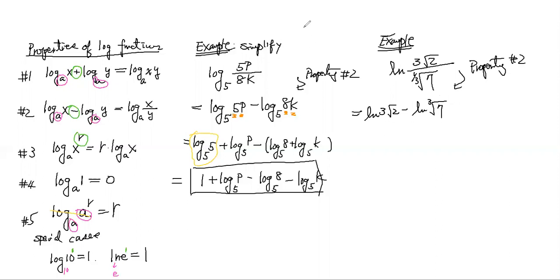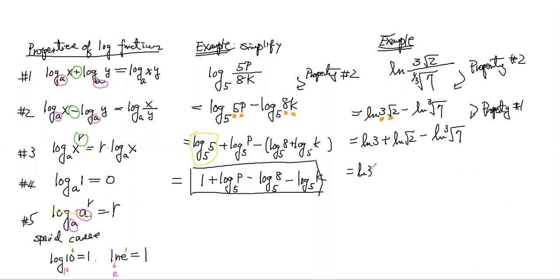Oh, now you see something special here. You say, hey, this is multiplication. Okay, so I use property number 1. So this is natural log 3 plus the natural log square roots of the 2 minus natural log 7 to the cube, right? So I use property number 1 here to separate the multiplication to add.